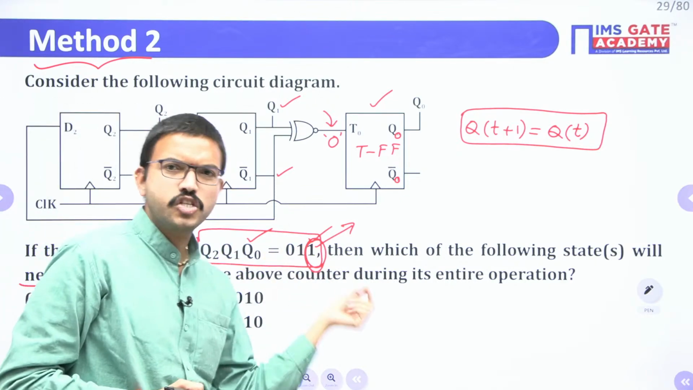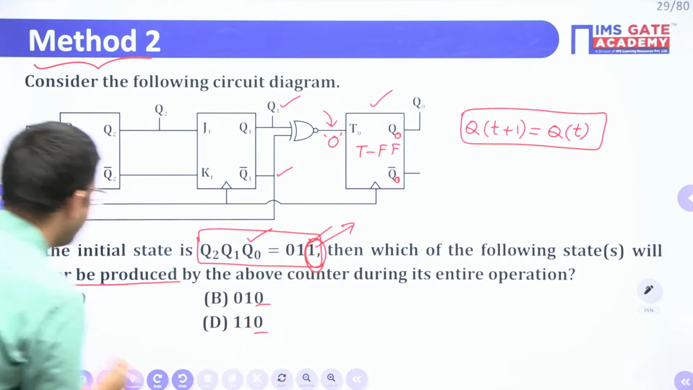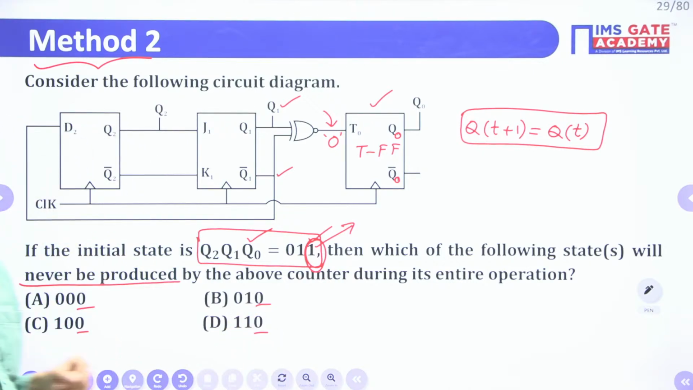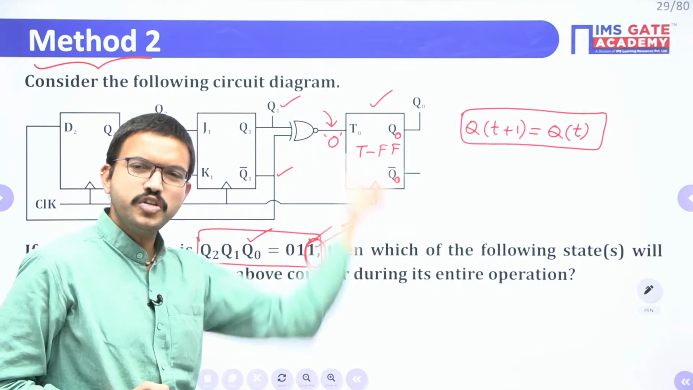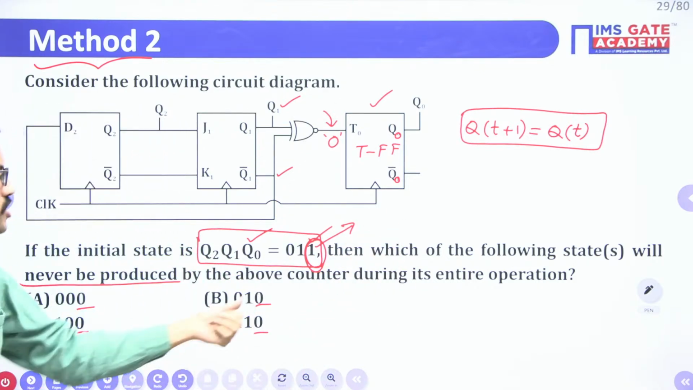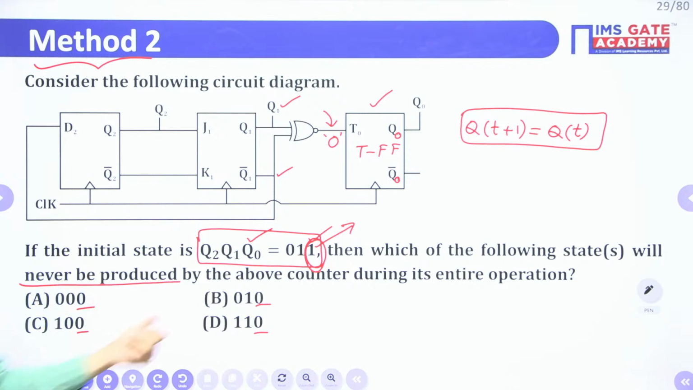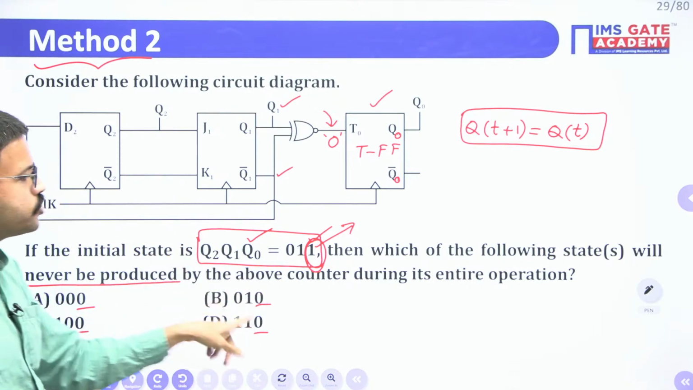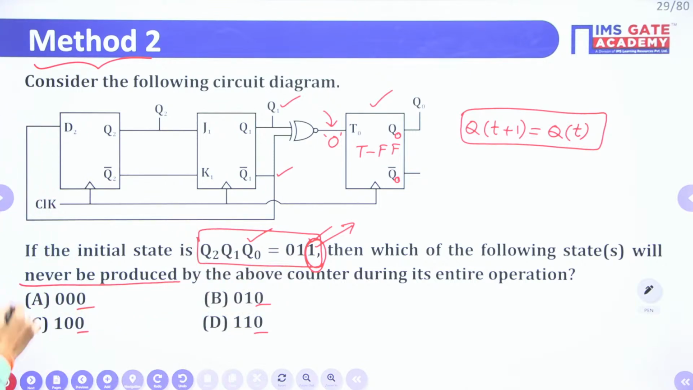Since this is a must, just focus only on the Q0 value in all the 4 choices. During its entire operation, Q0 must be 1. Here you don't have even a single choice with Q0 value as 1, right? Obviously all the 4 choices will be correct.